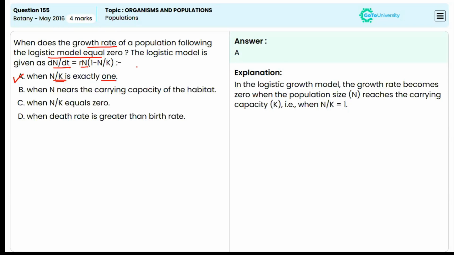We know that in logistic growth curve, the growth rate becomes 0 when the population size reaches the carrying capacity. That means N is equal to K. So here, if N is equal to K, that means N/K is equal to 1, isn't it? So option A is the correct answer because both are equal.